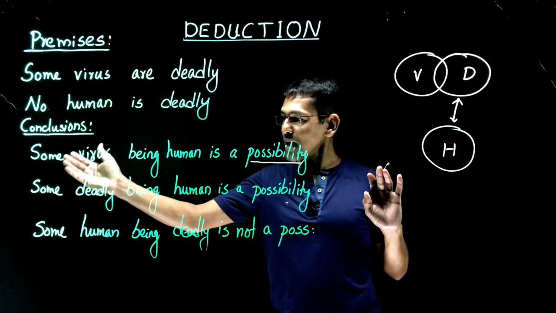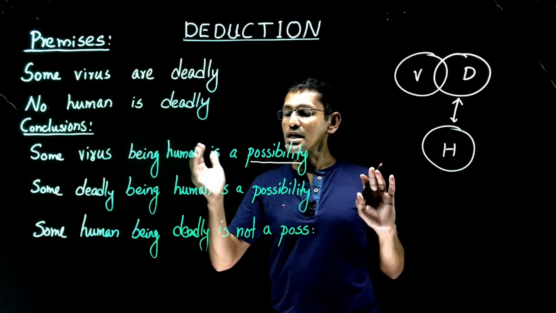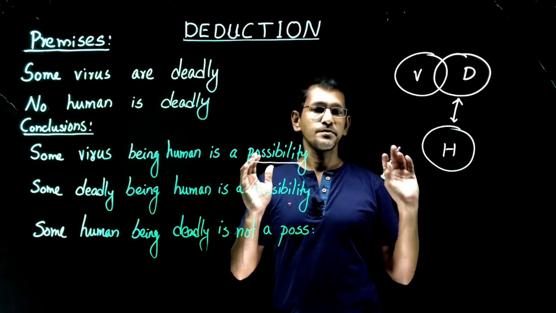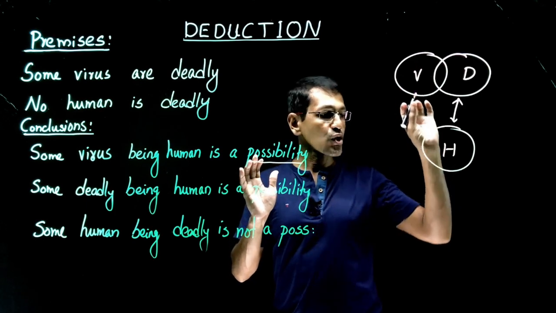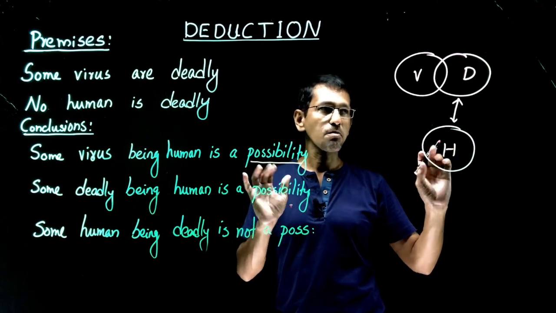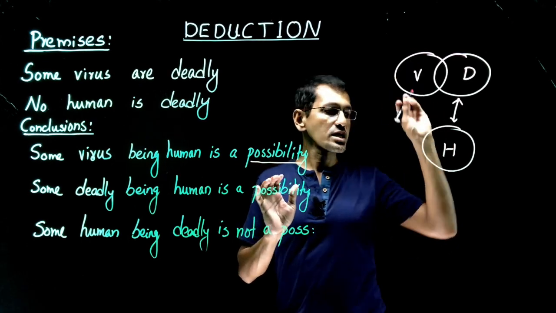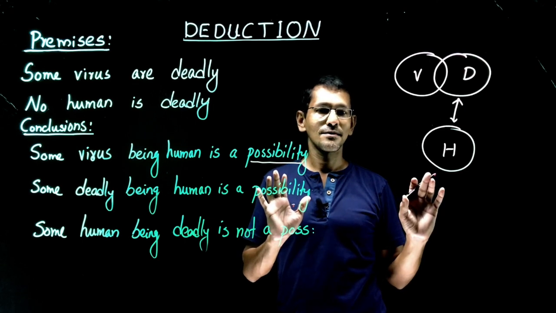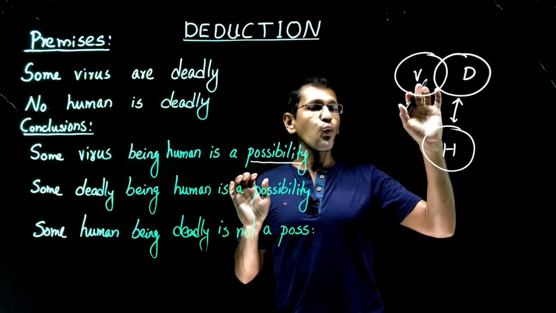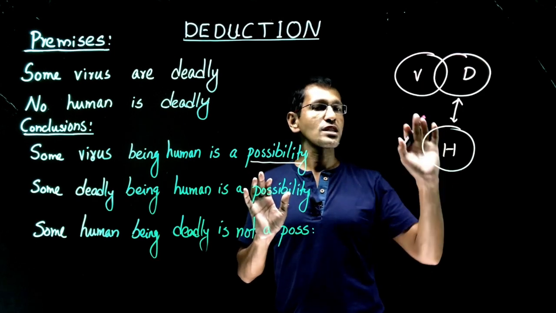So look at it. Some virus being human is a possibility. Virus are not human in the basic diagram, but the question is, is it possible for the virus to intersect with a human? The statement doesn't say that no virus is human or no human is virus.